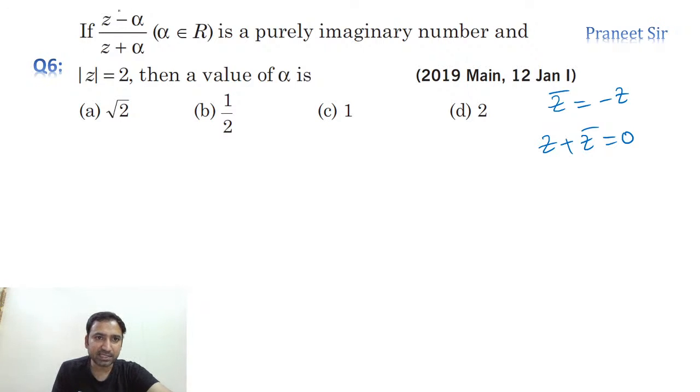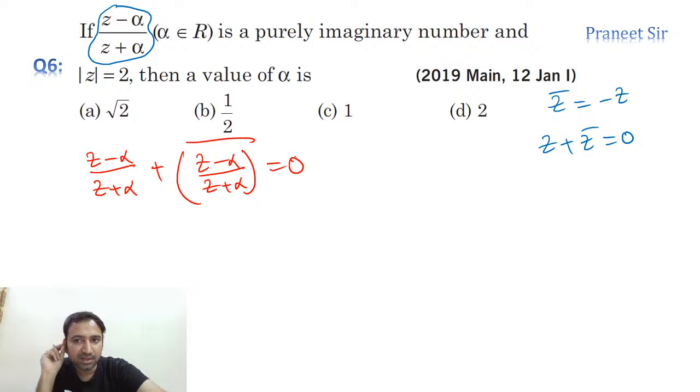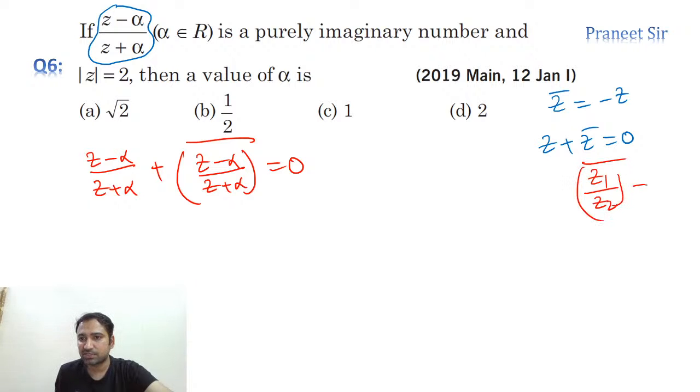In place of Z, we have this number. So can I say it as Z minus alpha by Z plus alpha plus its conjugate, that is Z minus alpha by Z plus alpha whole conjugate, is equal to 0? Can I say it like this? But we have this property, guys: Z1 by Z2 whole conjugate is equal to Z1 conjugate by Z2 conjugate. Can I say it like this?